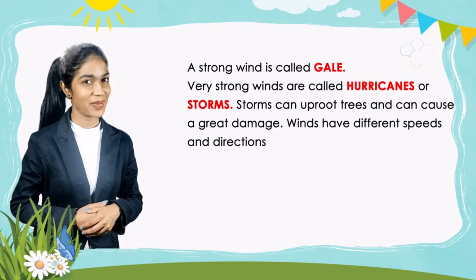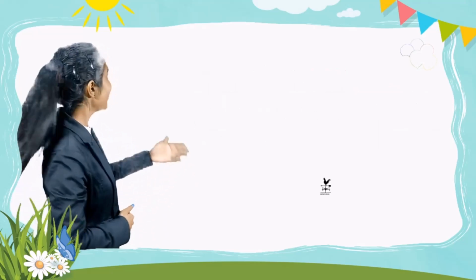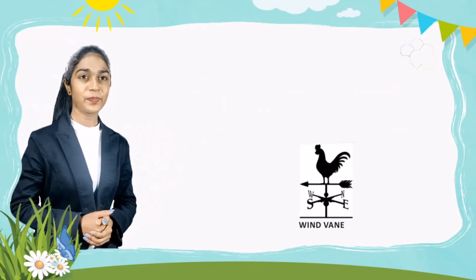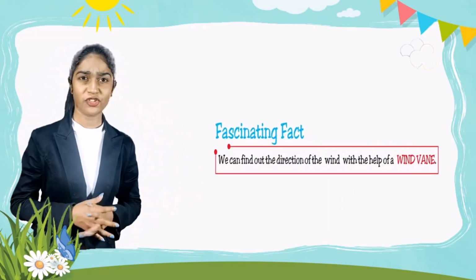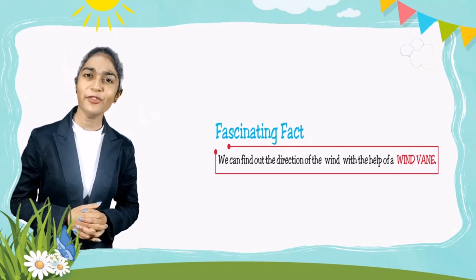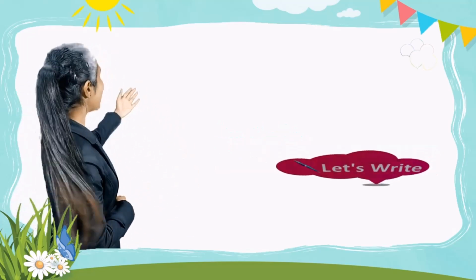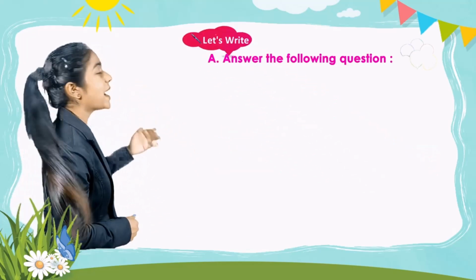Winds have different speeds and directions. Here is the picture of a wind vane. Fascinating fact. We can find out the direction of the wind with the help of a wind vane. So let's write. A part.